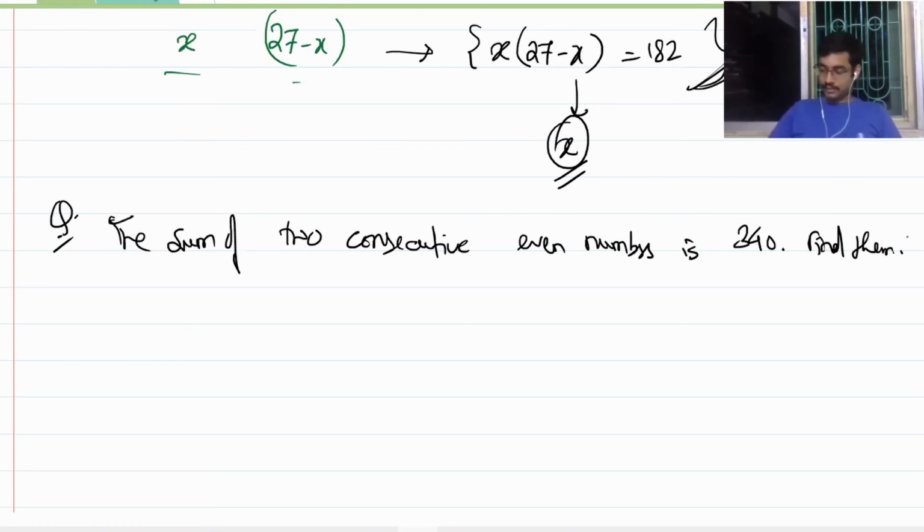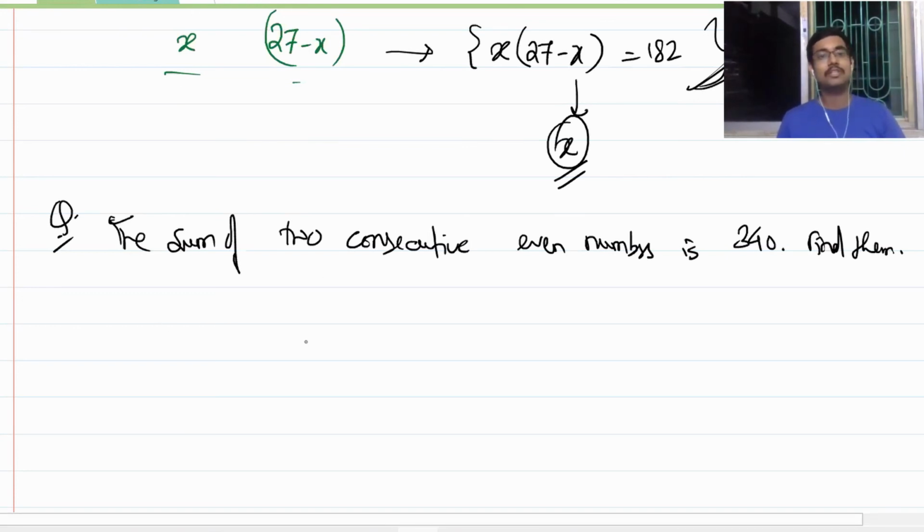Good. So this is very easy once again. See here, the crux of the question is just this. If you assume one number to be x, the other number would be x plus 2, isn't it so? Two consecutive even numbers always differ by 2.